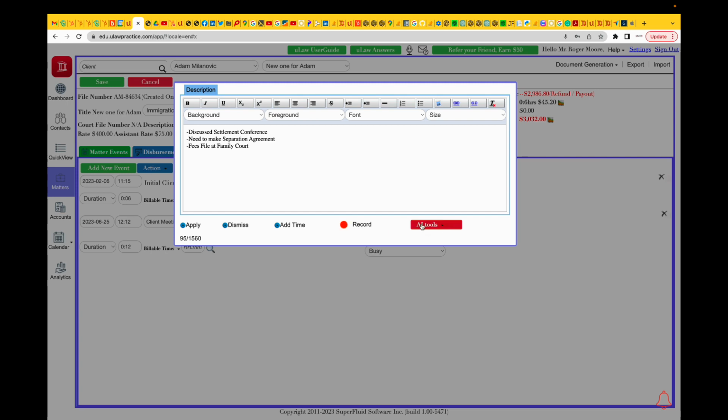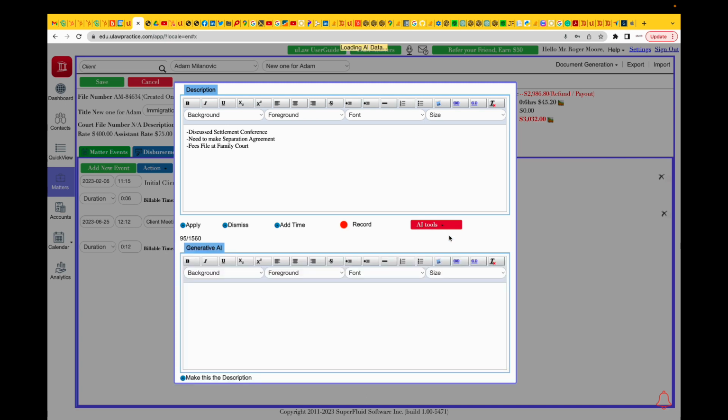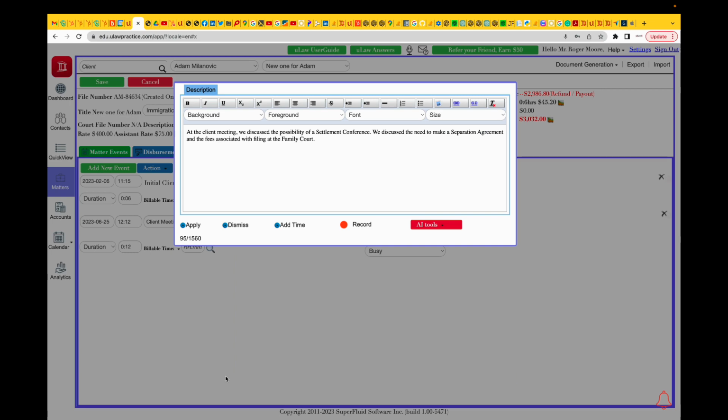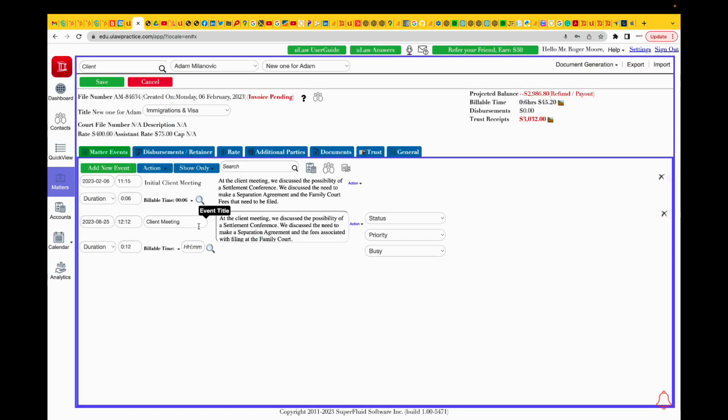And what we have here is a new button called AI tools. It does so many things, and I'll walk through each of them. First thing is I'm going to convert these scribbled notes that I wrote into a good summary. So I can just say, make this a good summary for me. And here you go. In 2 seconds, uLaw will take those notes and convert them to a nice summary. At the client meeting, we discussed the possibility of a settlement statement. We discussed the need to make a separation agreement and the fees associated with the filing fee at the family court. You can make this the description and apply. And here you go. It's already done, ready for you.